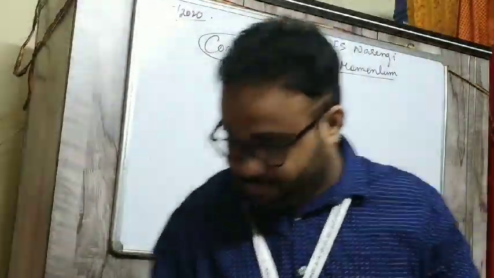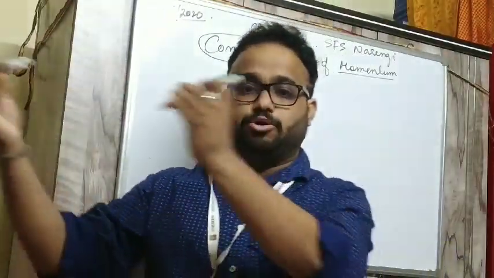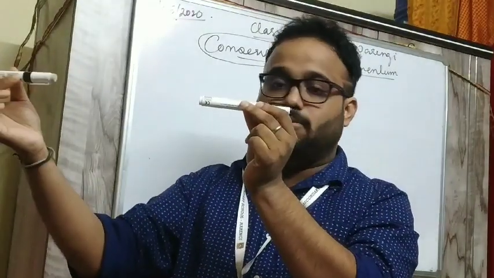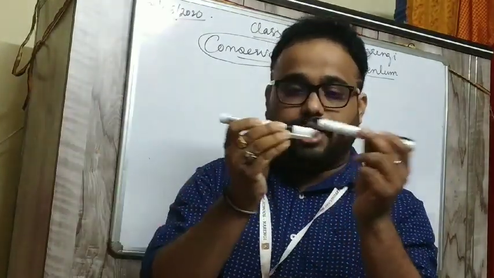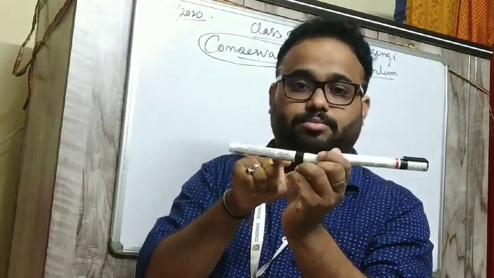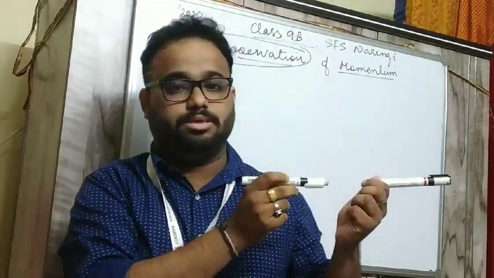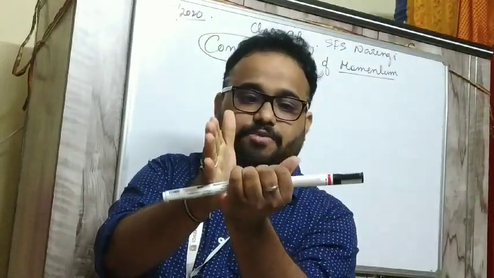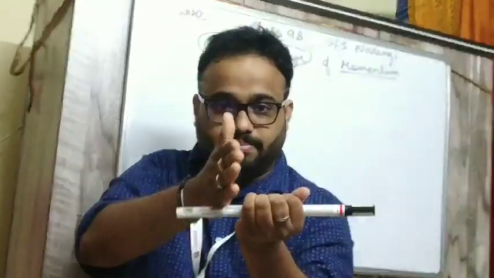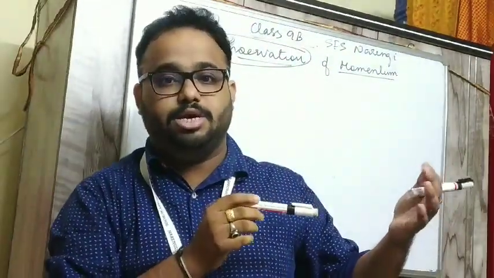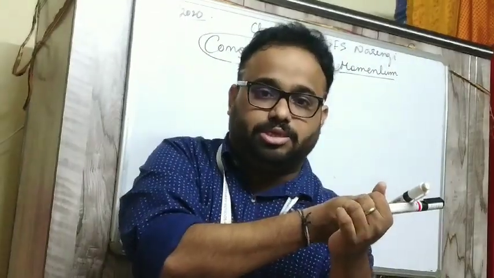Let me give you an example. Suppose this is body A, this is body B. Each has a momentum. Then suddenly they collide. So this was before collision, this is during collision, and this is after collision. Before collision they had different momenta, then they collided. When they collided, A applies a force on B, and B applies a force on A. Both give forces on each other, and then after collision they become separate. So the momentum of each also changes.